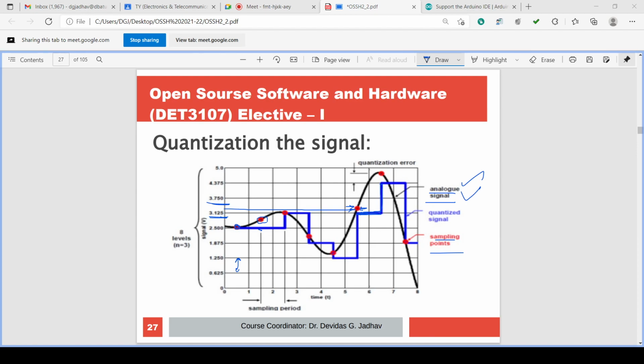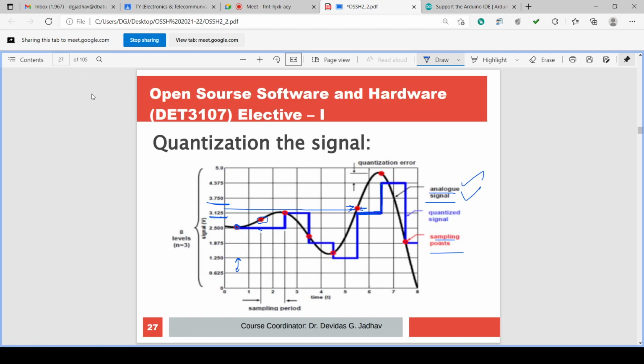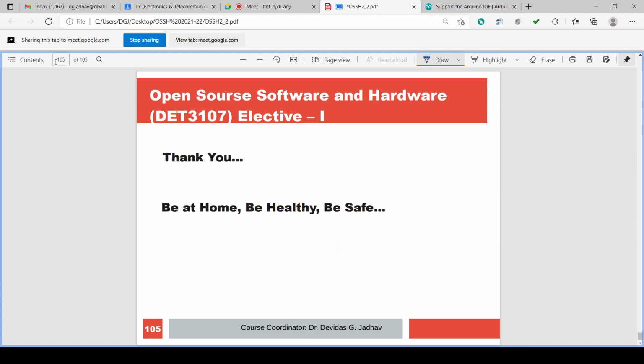Okay. So this is about the analog to digital conversion. ADC details we have checked, isn't it? How physically ADC actually works. But now we will check the ADC details: how the numbers are generated, what values are generated for which level of the voltage, and what software instruction is to be given.